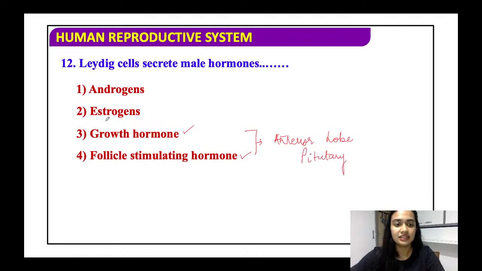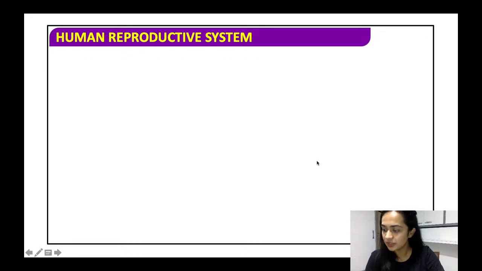Fine. And estrogen तो फीमेल का हार्मोन होता है, इसका मेल से कुछ लेना देना ही नहीं है. So the right answer is androgen. Alright. And please do remember that the growth hormone and the FSH is secreted by the anterior lobes of the pituitary.